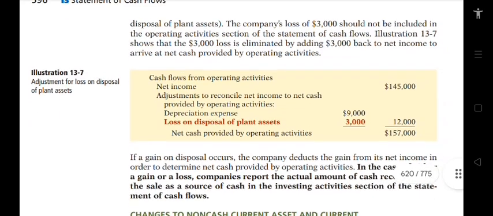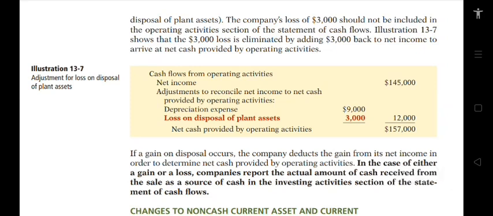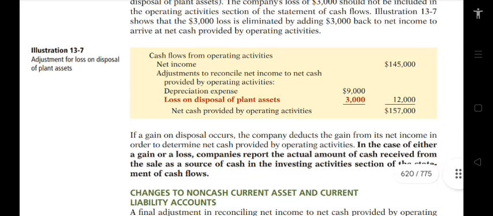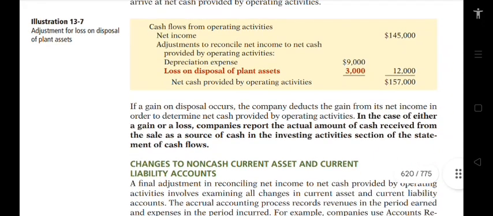So, the adjustment for loss on disposal of plant asset. Cash flows from operating activities: net income is $145,000. Adjustments to reconcile net income to net cash provided by operating activities: the depreciation expense is $9,000, and the loss on disposal of plant assets is $3,000. So for the total adjustments, we have $12,000. Overall, the net cash provided by operating activities is